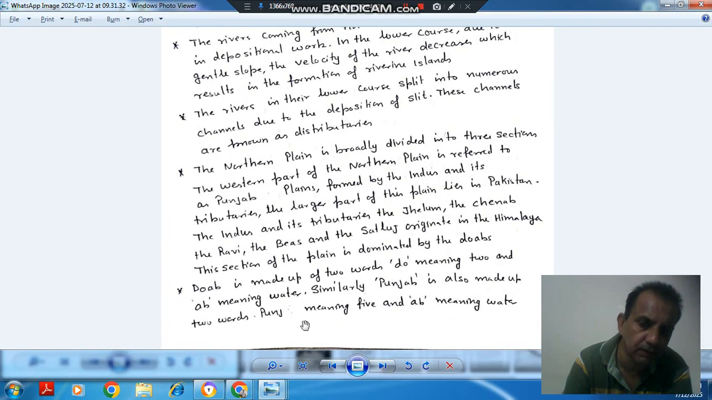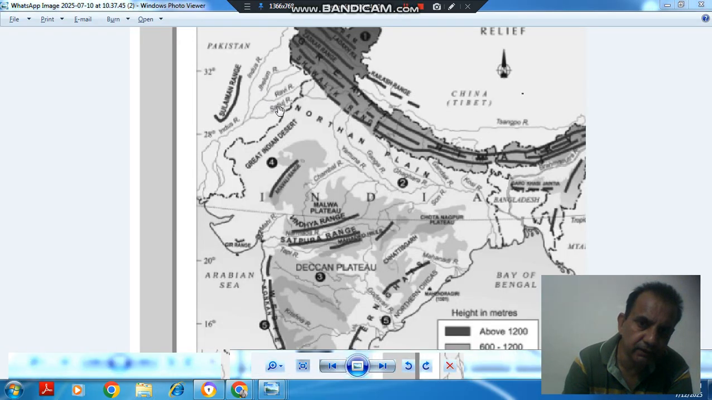So Punjab carries five rivers. These rivers are Ravi, Beas, Chenab, Satluj, and Jhelum, and the land between them is called Punjab. Okay. So these are the five rivers. These are in Pakistan, and the land between two rivers is called Doab, and the land between five rivers is called Punjab. So this is Punjab in Pakistan as well as in India.